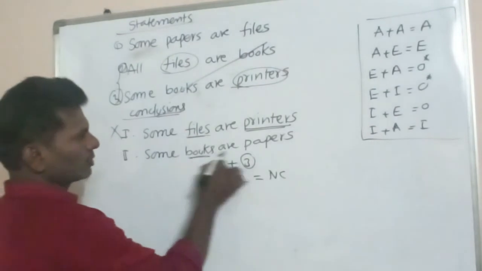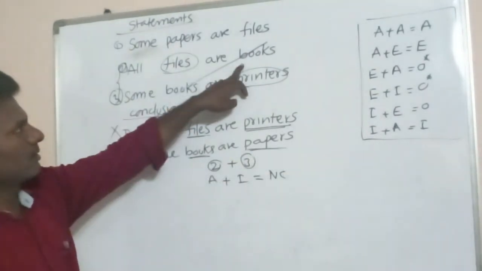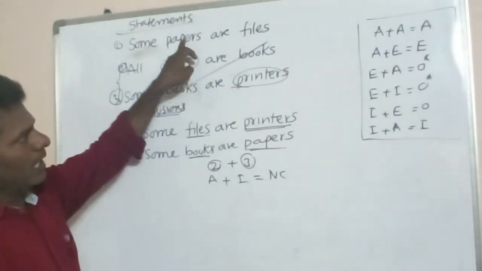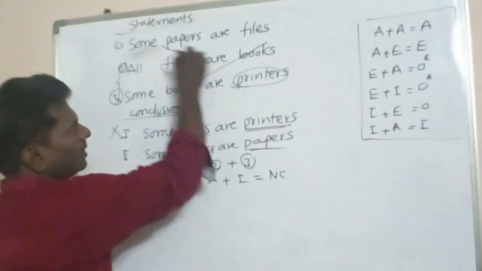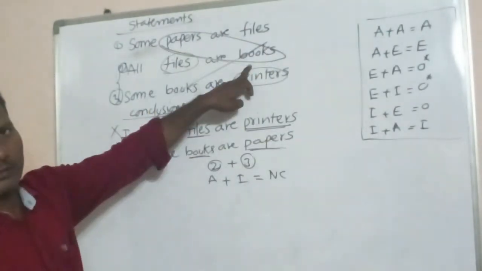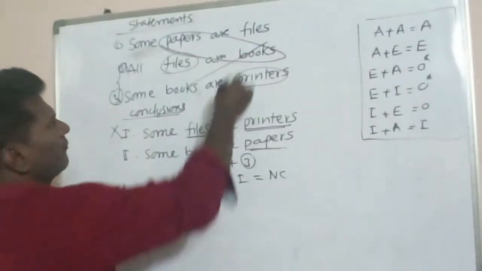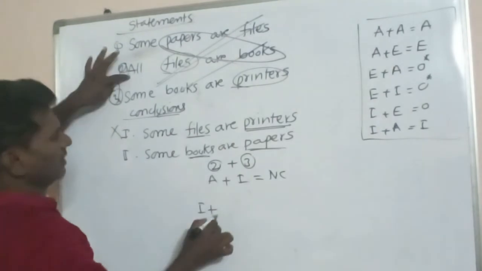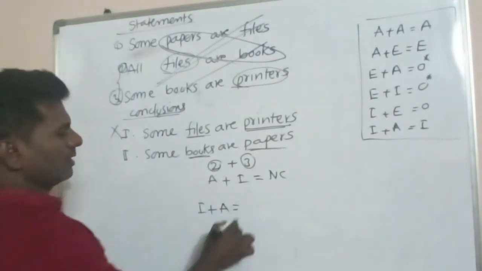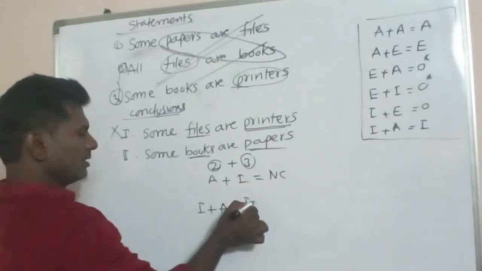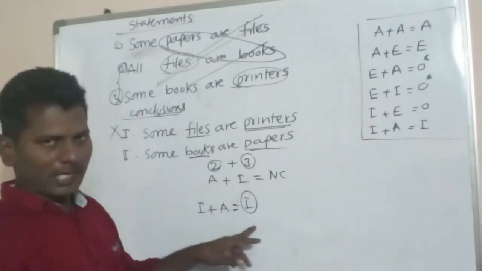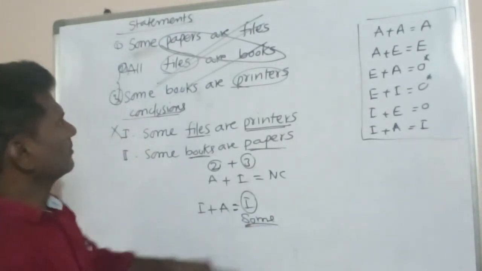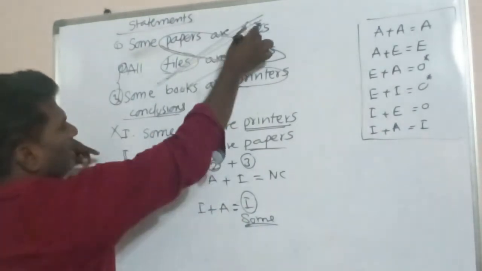Next, books, papers. So here books, here papers, no problem. Order is not important. The two terms must be in this direction. Now files gets cancelled. The first type is I type. The second one is A type. I plus A is I. So I got I. That means I have to start with some. These two cancelled. Files cancelled.